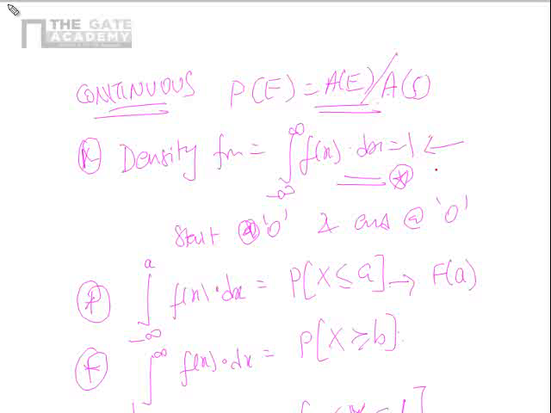These are the very important properties. Using the relation integral from minus infinity to infinity of f of x dx equal to 1, if f of x has some constant term which is not told to us, we used this relation to find that constant term which is not told to us in the problem, and we can solve it. Clear? Fine.